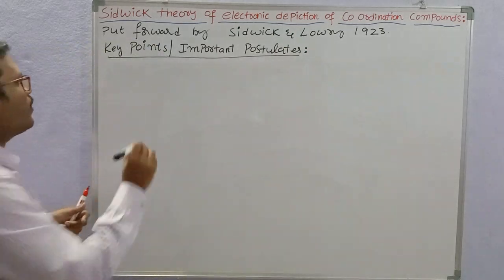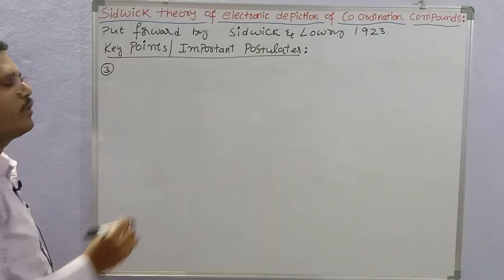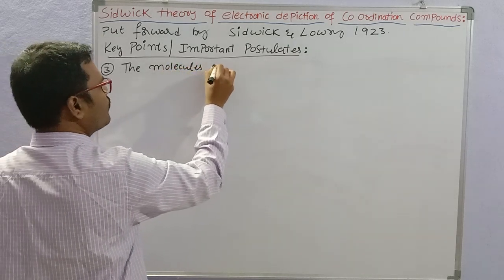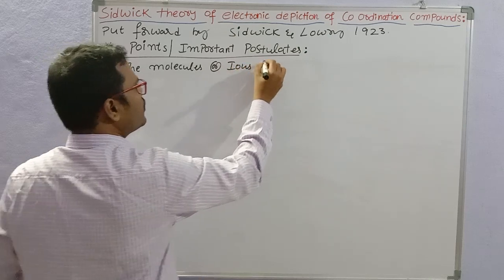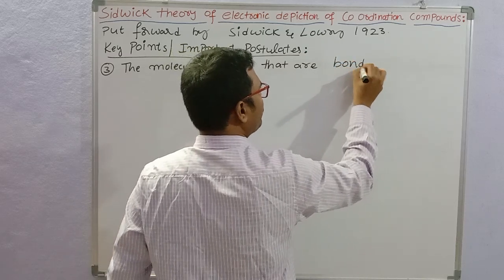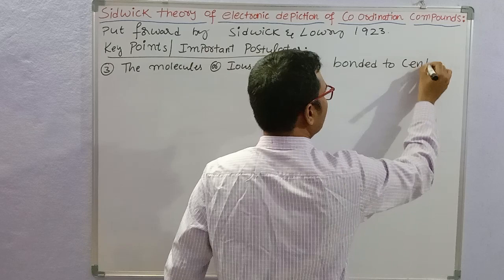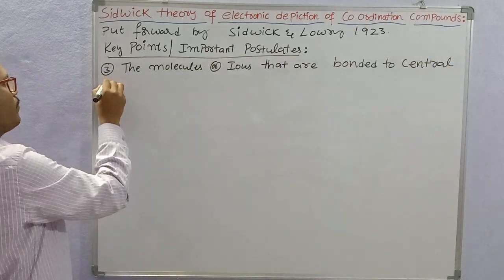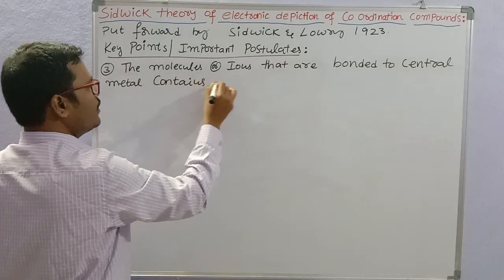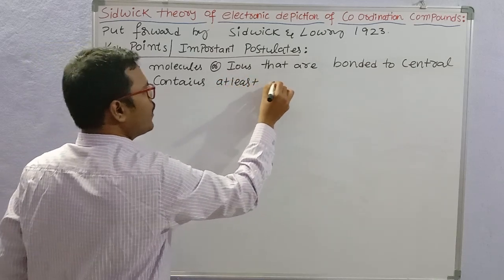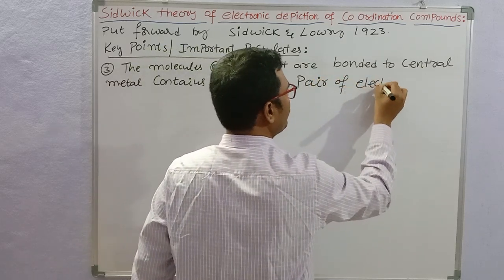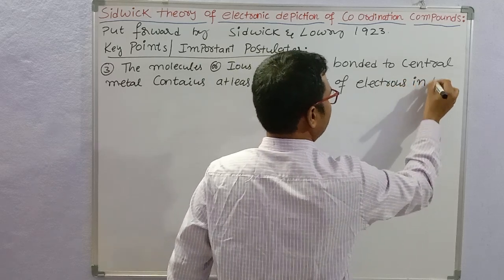So the third postulate is: the molecules or ions that are bonded to the central metal contain at least one pair of electrons in their structure.